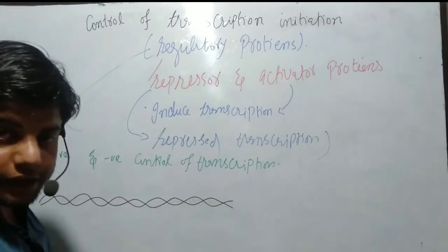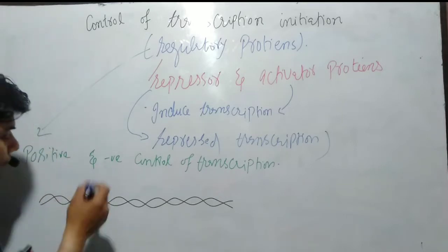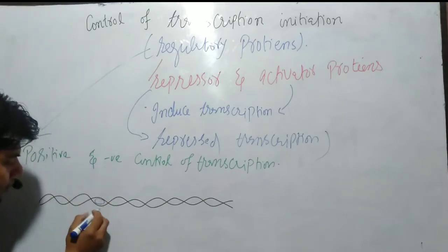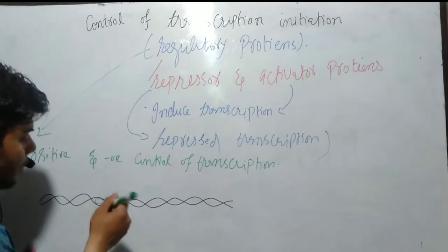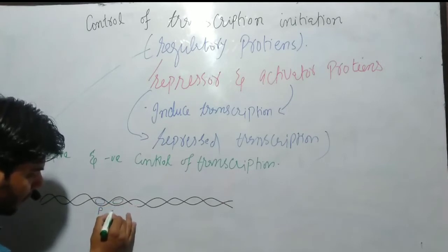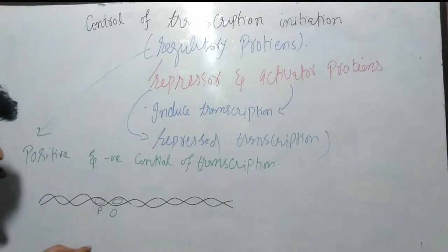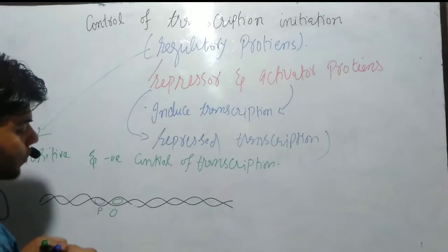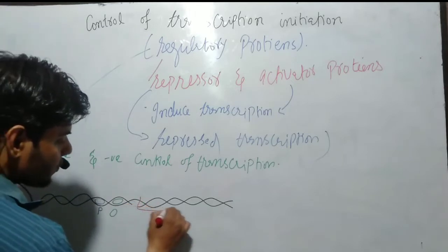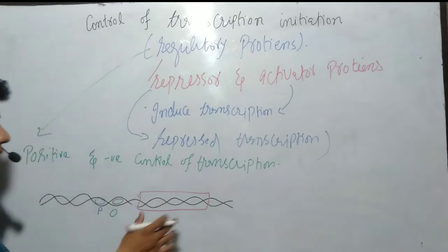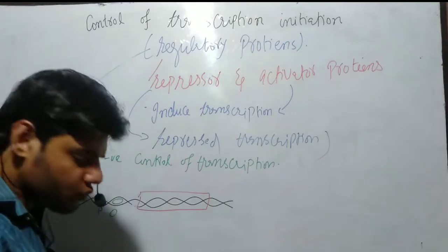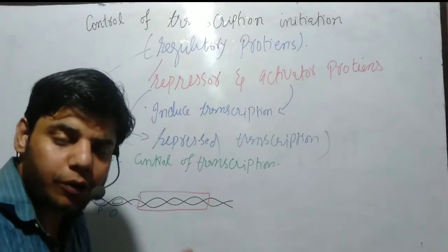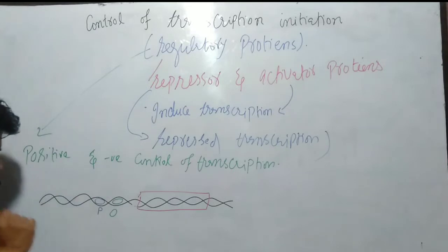Inside this DNA we have a promoter region, let's suppose this blue is the promoter region, P, and we have another region which we call the operator region, O. Then we have another region which we call structural genes, which are involved in producing a particular type of enzyme. This whole thing is called an operon.